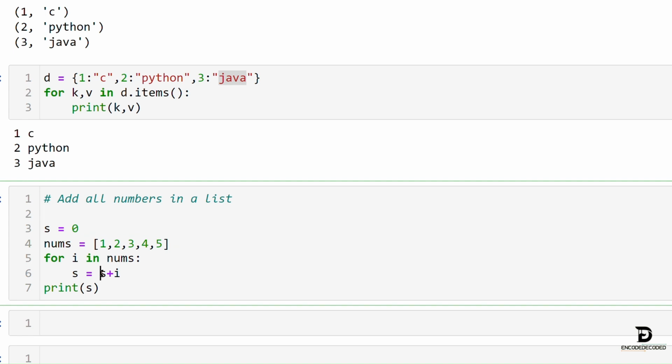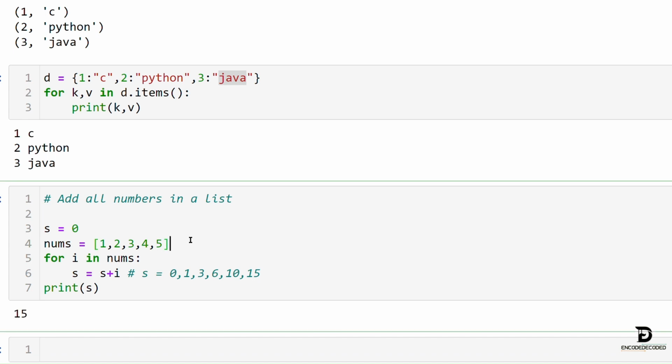And finally, after iterating the entire list, we will get the sum of all numbers in a variable called sum. Let's print it. Here we can see, we know that sum is initially 0. For the first iteration, it will be 0 plus 1, that is 1. For the next iteration, 1 plus 2, that is 3. Then 3 plus 3, 6. 6 plus 4, 10. 10 plus 5, 15. Finally, we have the value in s as 15. Let's run this and see the output as 15.